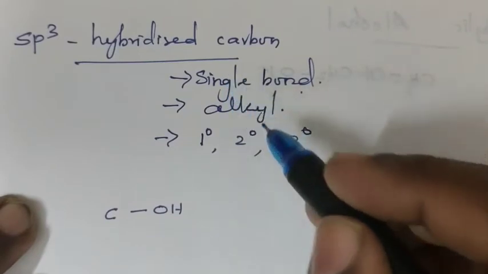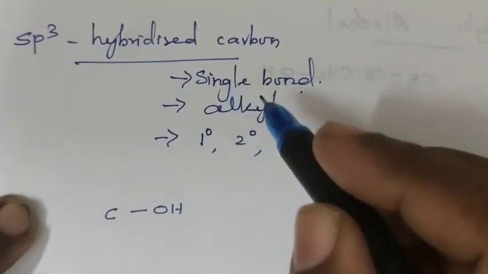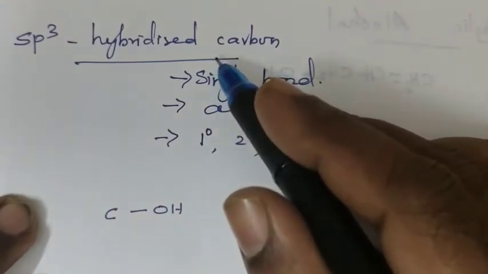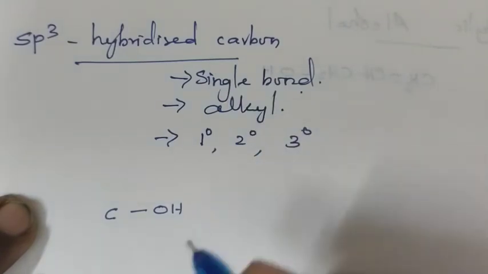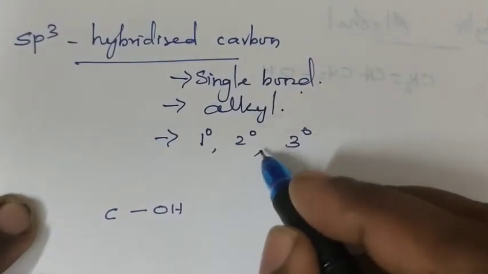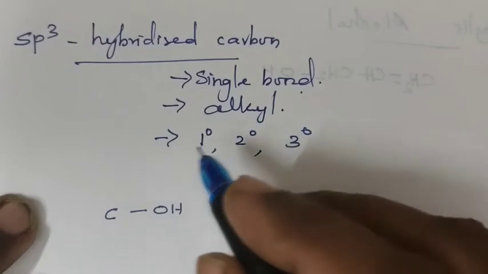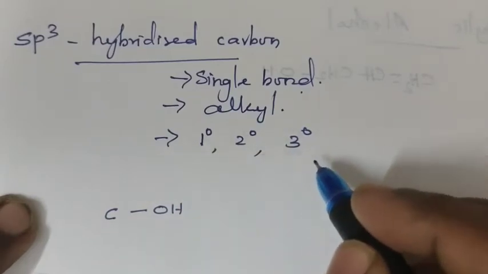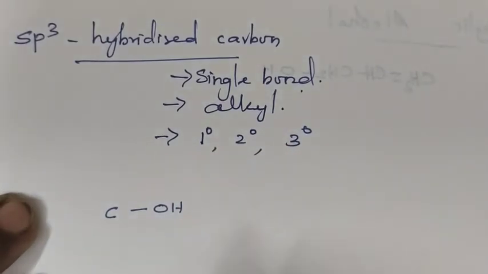This sp3 hybridized carbon type is further classified into primary, secondary and tertiary alcohol.